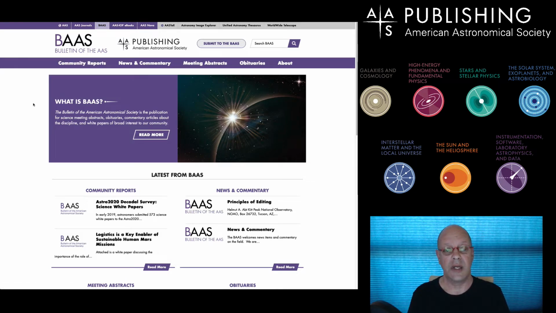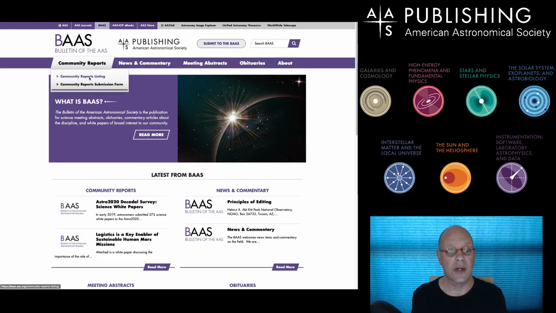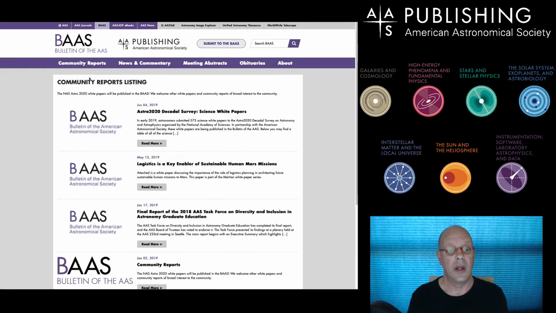But we're here for the BAAS, and so one of the key ones is community reports. Under that tab, you will see how to submit one and what some of the content in that community report is. So let's take a look there. And there we go. Things that are of interest that you can publish in the BAAS: 2020 Decadal Survey papers, all 573 that were submitted to the Decadal Survey. Let's go ahead and click that one and see what's in it.